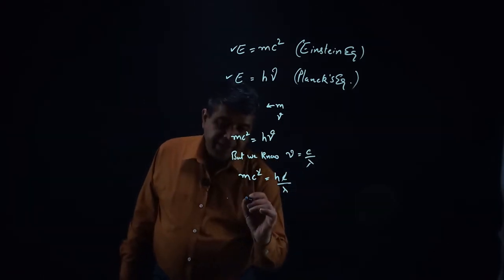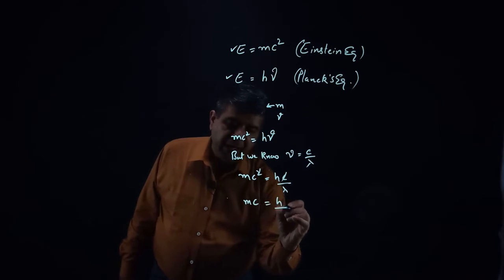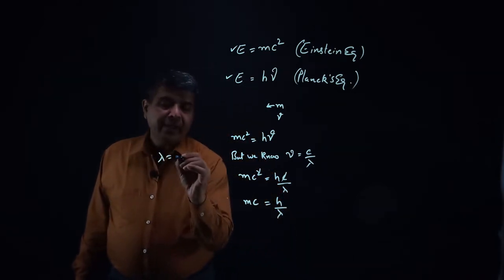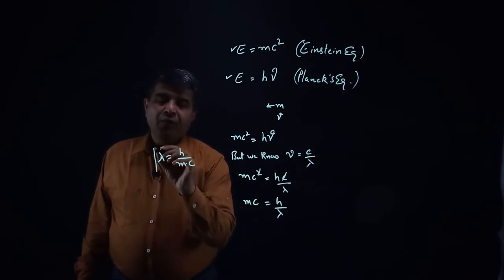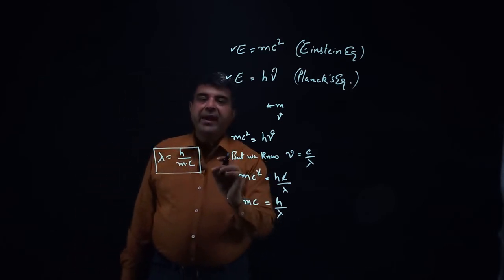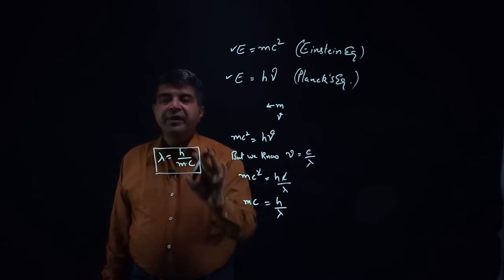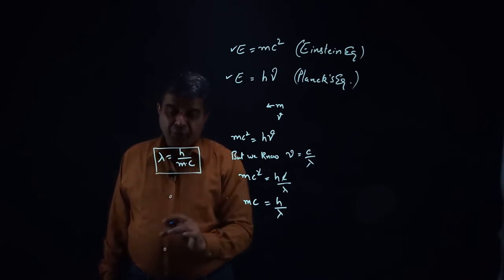So I can write mc is equal to h by lambda, or lambda would be h over m into c. So for a photon, I can calculate the wavelength associated or the matter waves associated with the photon, or it is de Broglie wave equation.